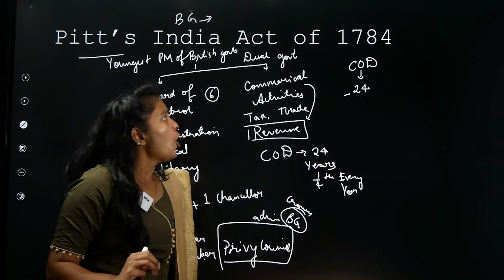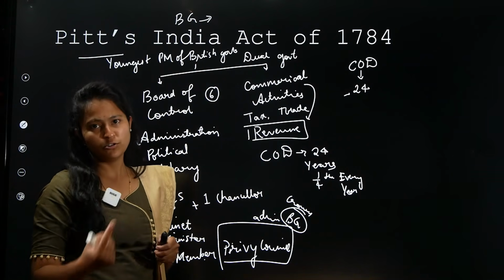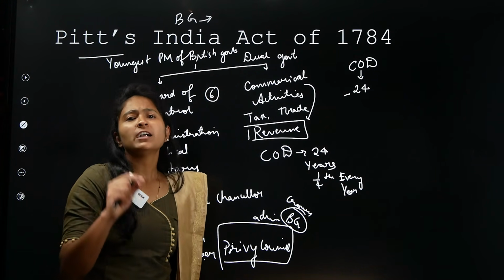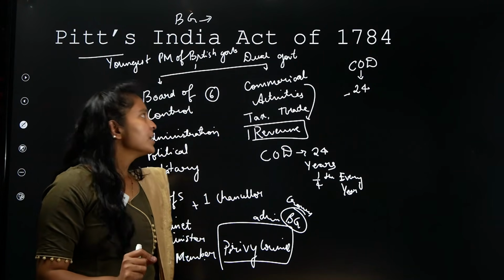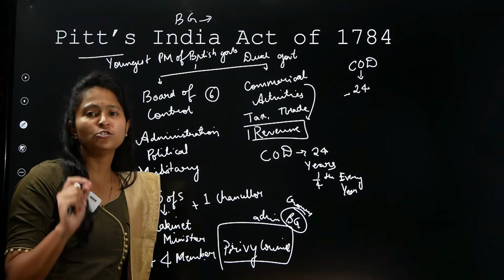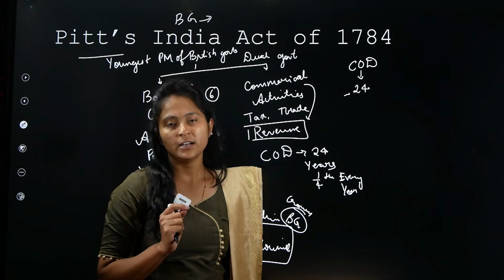Apart from this, all the territories that are coming under the company are now called British possessions. Means whatever territories the company has, all of that is now a British possession. This is another thing which is very, very important. And the last thing that we need to remember here is that there is one more Commander-in-Chief when it comes to the Governor General of Bengal. Along with him, there is also a Commander-in-Chief.